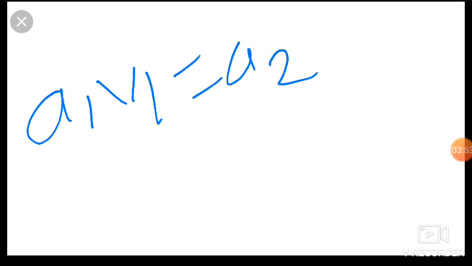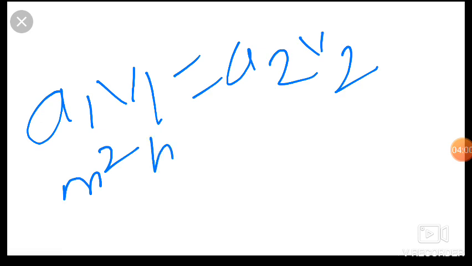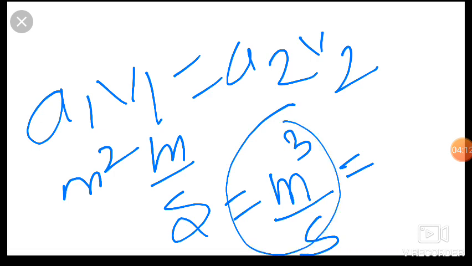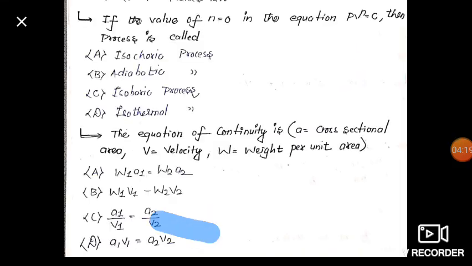So A1 V1 = A2 V2, and A is area, so its unit is meter square, and V is velocity, so meter per second. So it becomes meter cube per second. This is the volume flow rate. So friends, flow rate is constant at inlet and outlet. This is our continuity equation, A1 V1 = A2 V2.